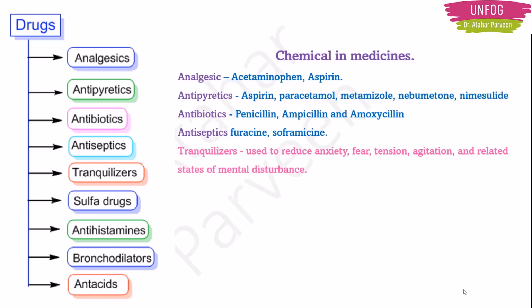Tranquilizers, as I told you, are used to reduce anxiety, fear, tension, agitation and related states of mental disturbance. Examples are Equanil, Veronal, Valium, Chlordiazepoxide, etc. Antacids: ranitidine, Zantac or Rantac, all that we use in our common daily life, right? So this gives you a very good summary on drugs. I have given you examples, the names of the medicines also, because they can ask anything in multiple choice questions, right? So we will not take any risk and we will touch all the topics which are given in our syllabus.